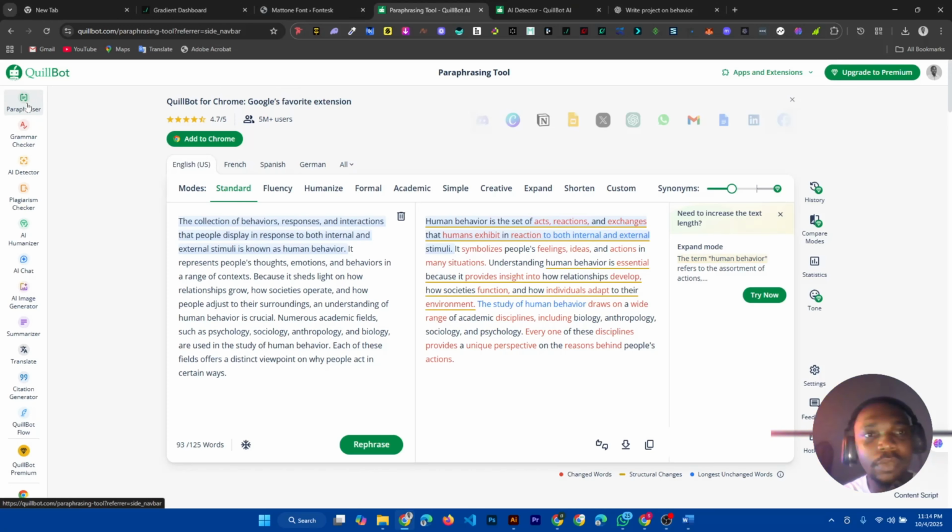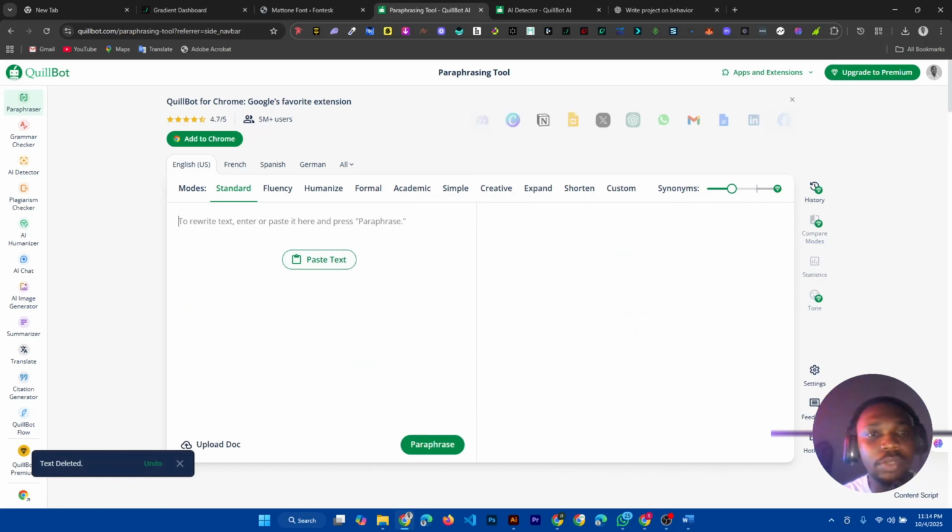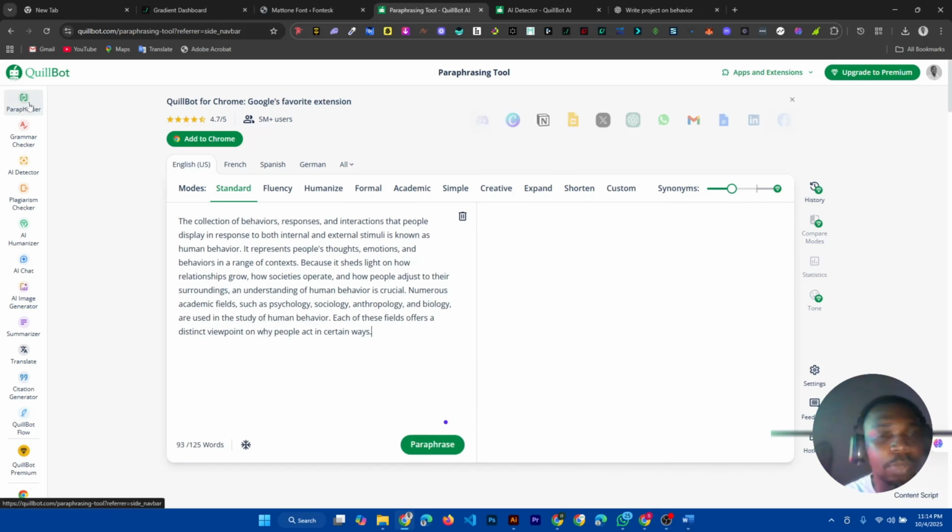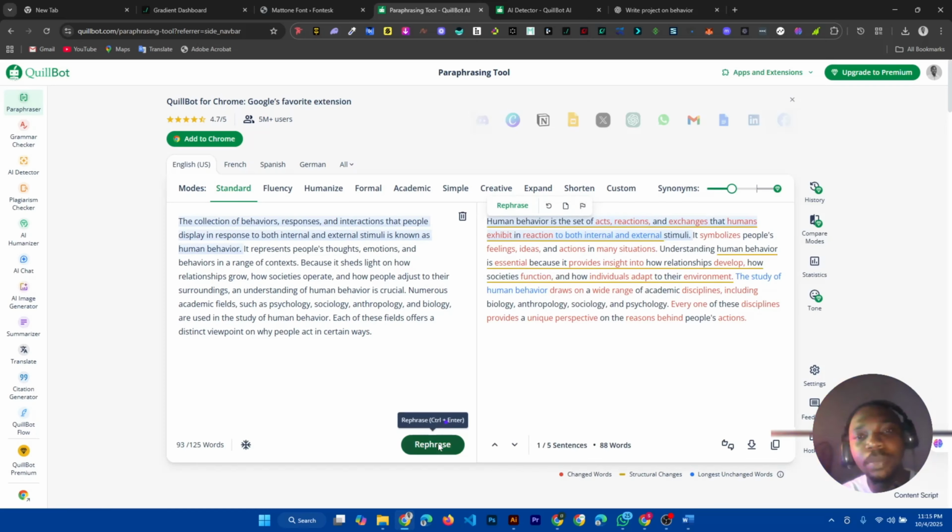I'm going to clear this text, delete, then put in the new text and paraphrase. Immediately I paraphrase here, I can copy this and use it for my own project work so that the plagiarism score will be very low.